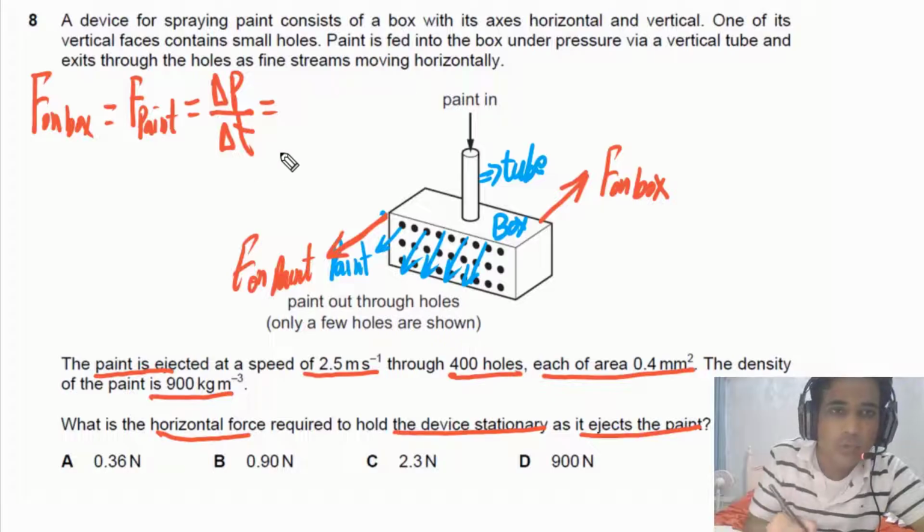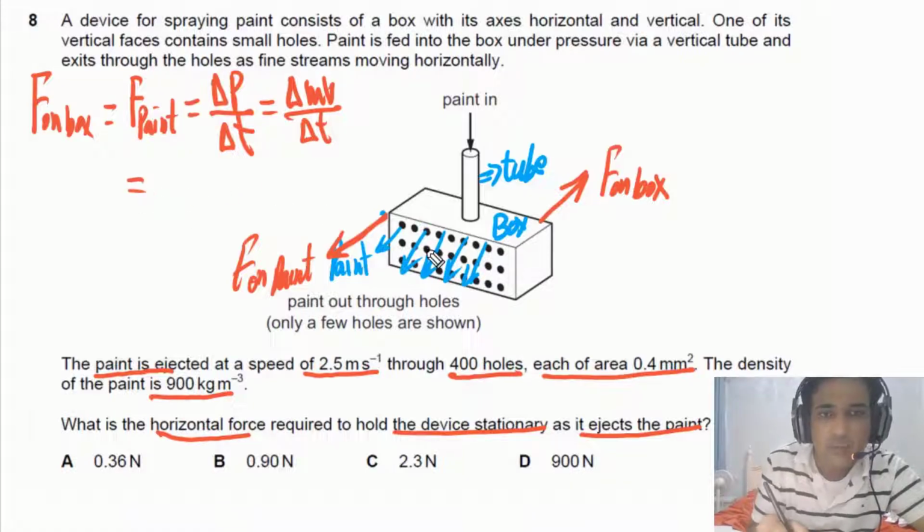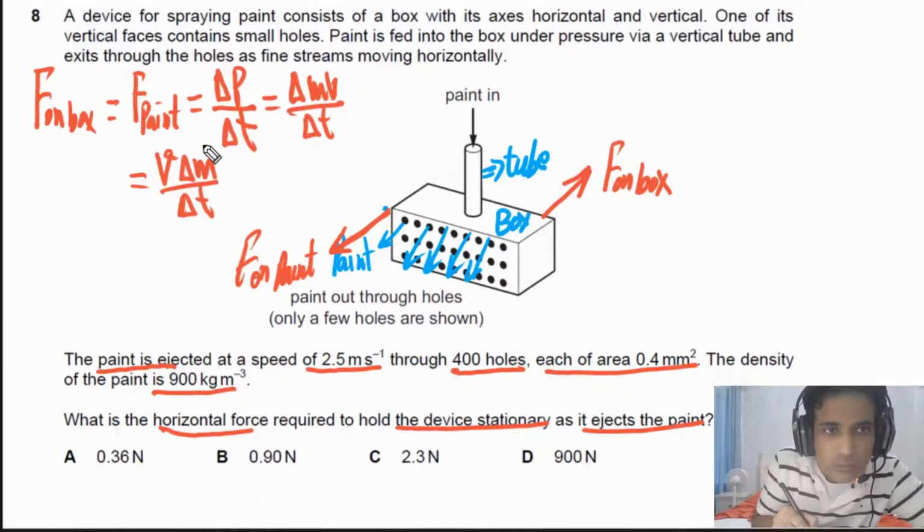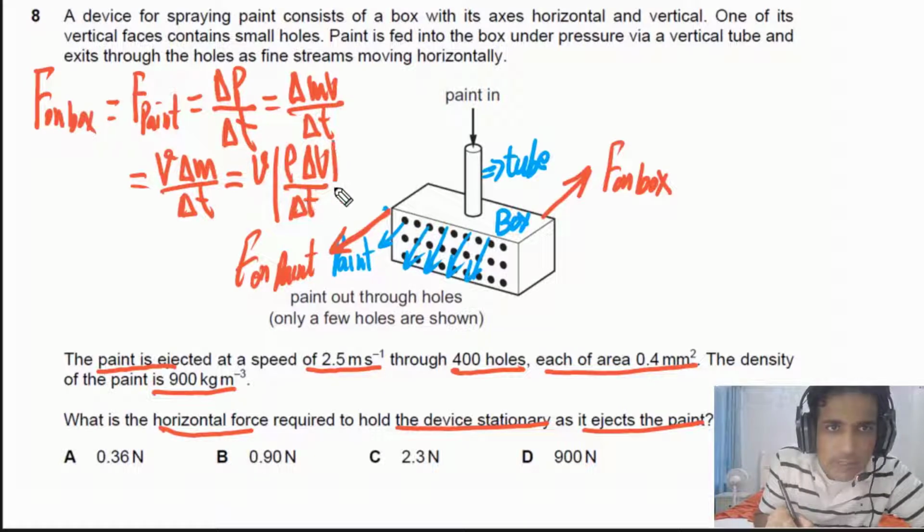Delta P over delta T is equal to delta M times V over delta T. In this case, the initial velocity of the paint is 0, so the change in velocity of the paint is equal to V. So we can say V times delta M over delta T. Now we need to find the change in mass over time. The mass is equal to density times volume, so delta M over delta T is density times change in volume over time.